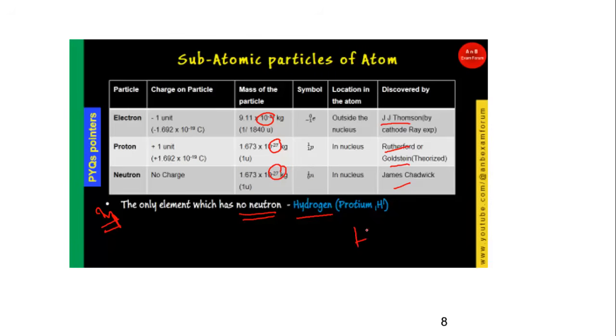Hydrogen's atomic number is 1 and its mass number is 1, but there is no neutron. So there are no neutrons, 1 proton, 1 electron. Protium is one of the isotopes of hydrogen, so hydrogen 1,1 is the element which has no neutron in it.